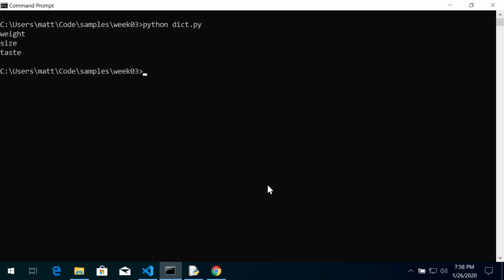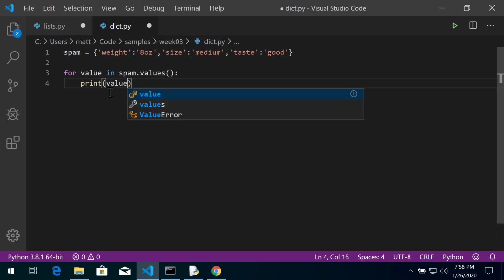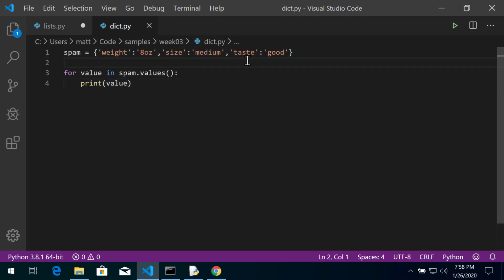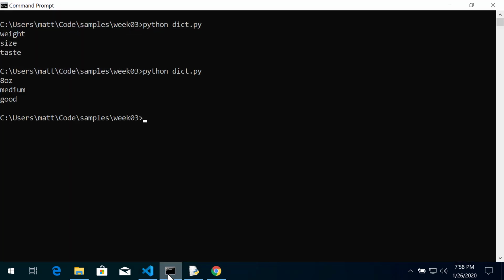And we see here all of the keys: weight, size, and taste. Now let's say we want to iterate on the values. So we will say for value in values, print the value. So this should theoretically print 8 ounces, medium, and good. So let's run it again. 8 ounces, medium, and good.